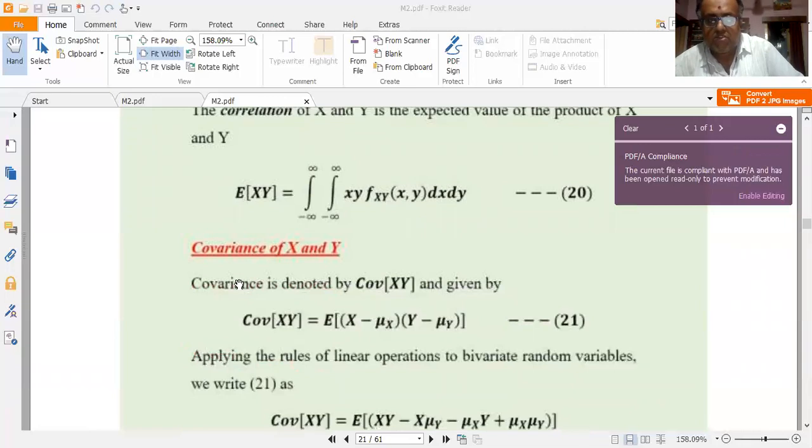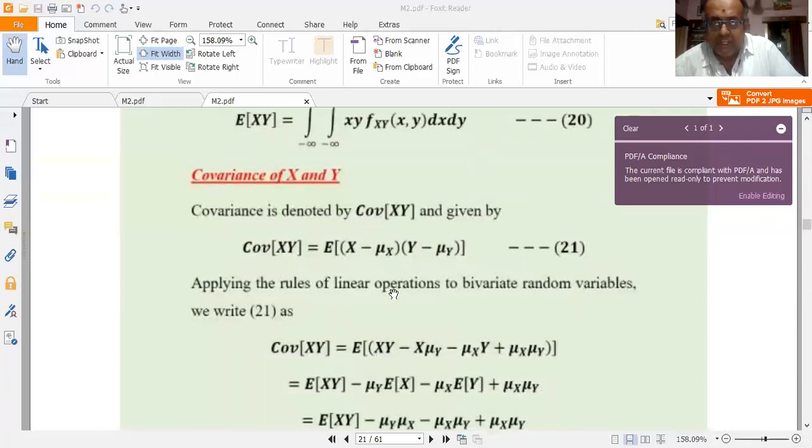Next, defining the covariance of x and y. Covariance is denoted as COV of xy. COV means covariance. These are all statistical parameters basically. So covariance of xy is equal to the expected value of x minus mu x into y minus mu y. Very important definition again.